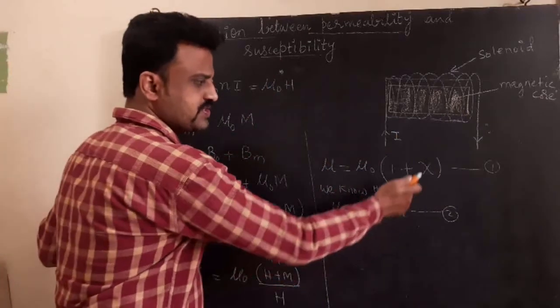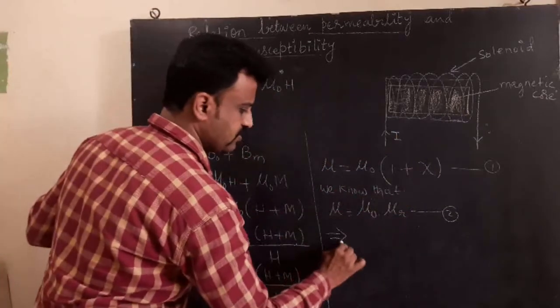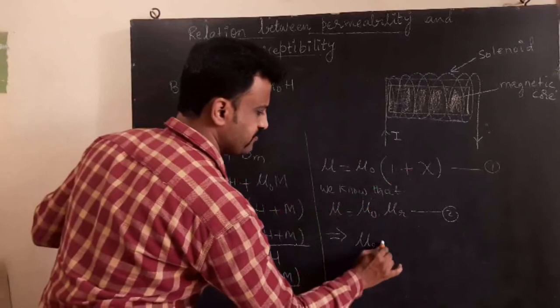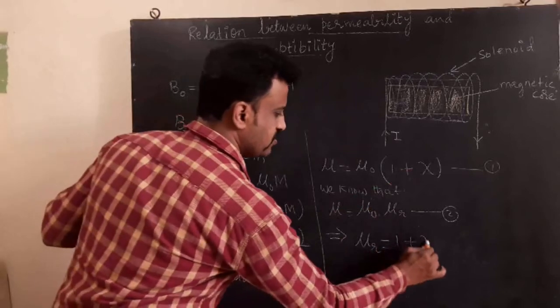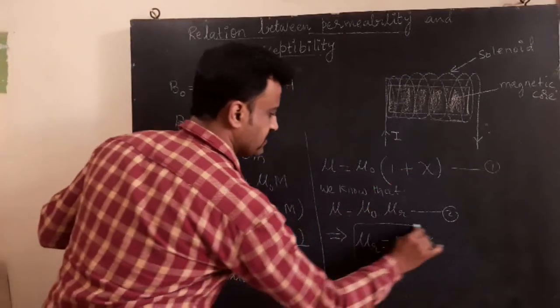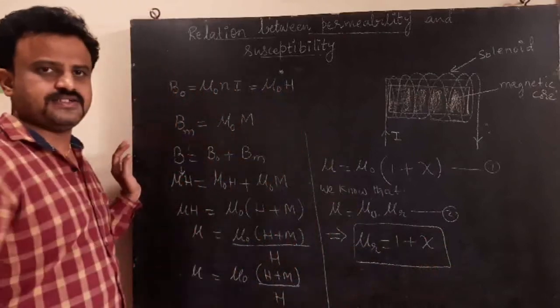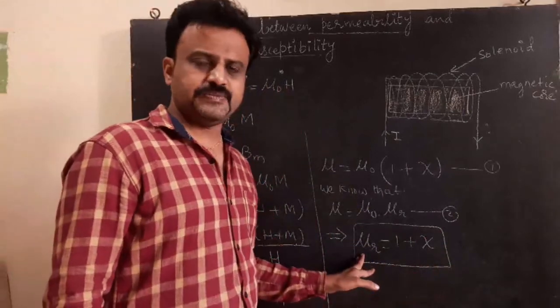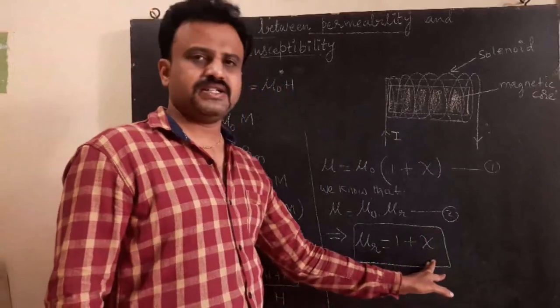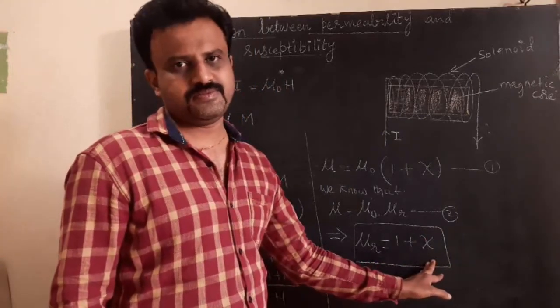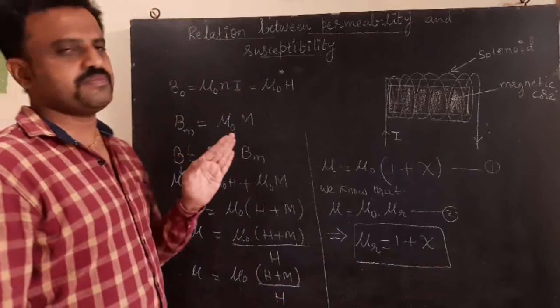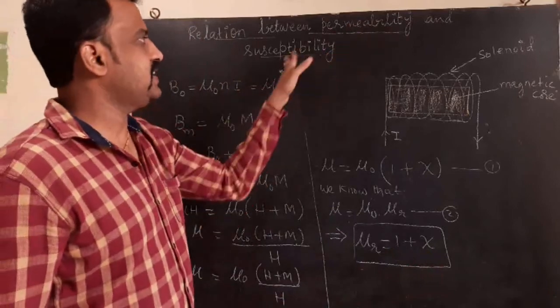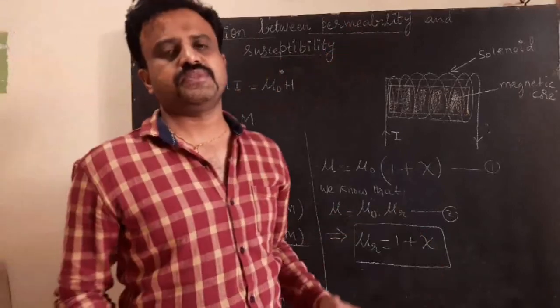Therefore, mu r is equal to 1 plus chi. This is the relation between the relative permeability and the magnetic susceptibility. So this is the relation between permeability and the magnetic susceptibility.